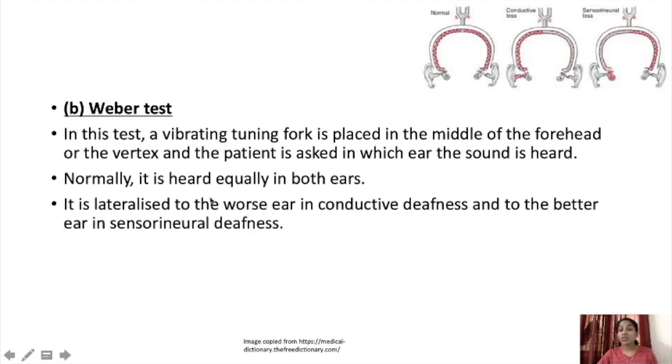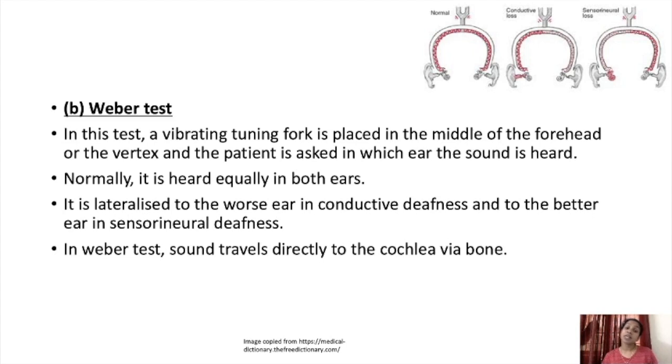It is lateralized to the worse ear in conductive deafness and to the better ear in sensory neural deafness. So in conductive deafness, it will go to the worse ear, the affected ear, where there is hearing loss. And if it is a sensory neural deafness, then it will go to the opposite ear. The vibration will go to the opposite ear.